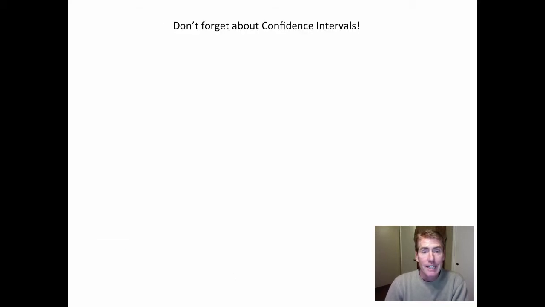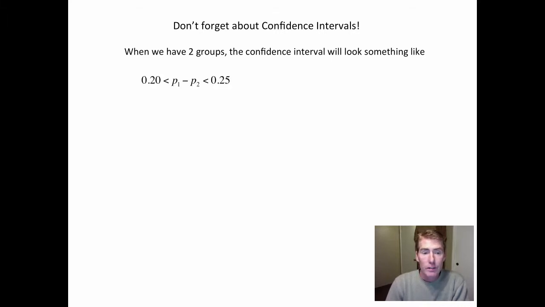Okay, and then in Chapter 9, we also do confidence intervals at the same time. So here's a very vague example. Suppose you have two groups and the confidence interval looks like this. The difference between the percentages of the two groups is somewhere between 20% and 25%.